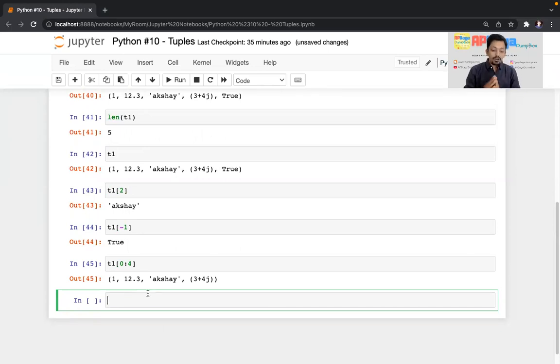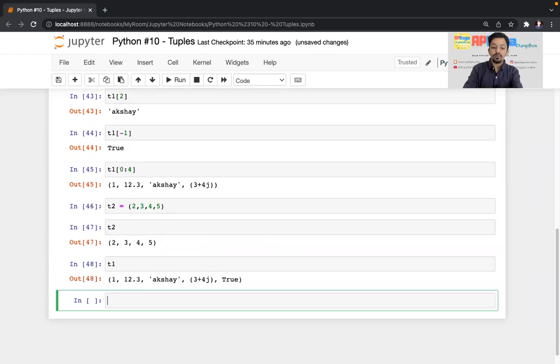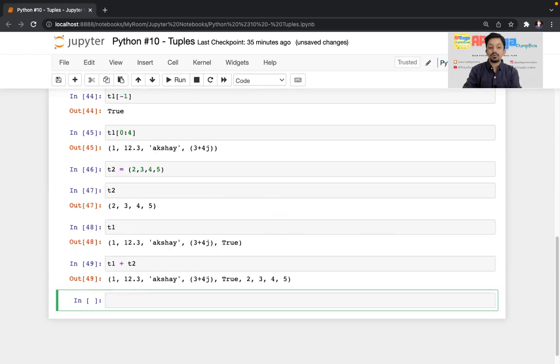That's it. Now let's talk about some basic operations as well. If I create a t2, one more tuple, with just some simple alphabets and numbers, t2 is this and t1 is this. What if I do t1 plus t2? How does the plus operator work on tuples? It is nothing but concatenation of both tuples in proper sequence. The elements of t1 come first in the correct sequence, and then the elements of the t2 tuple.